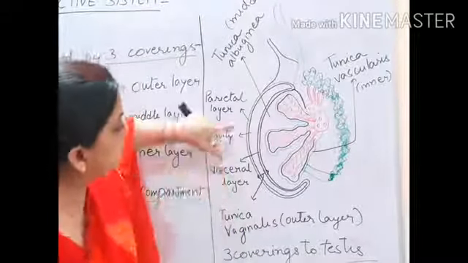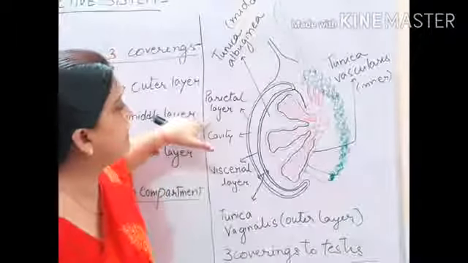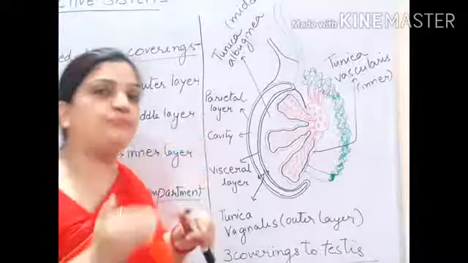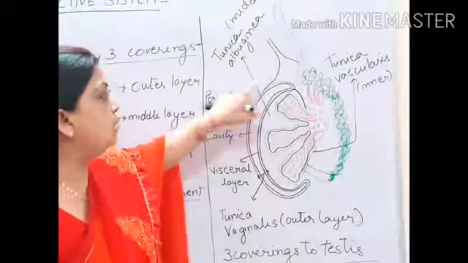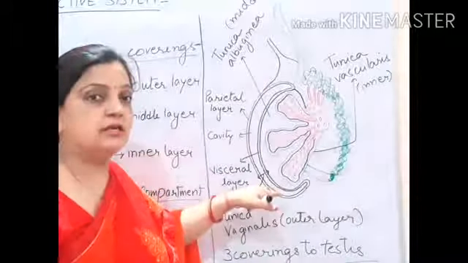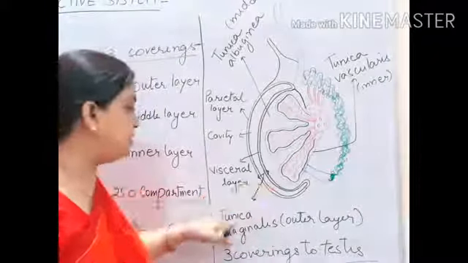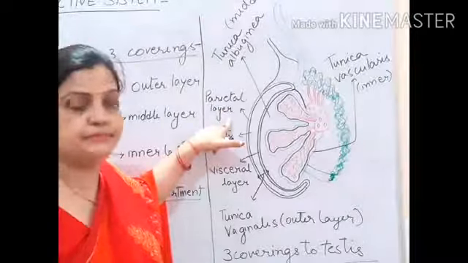In the diagram, this outer wall is called the parietal layer. Parietal means periphery, boundary. So the outermost boundary of the tunica vaginalis is called the parietal layer.